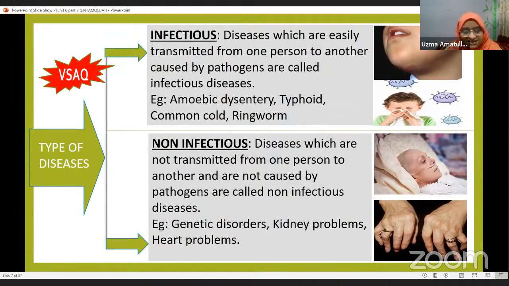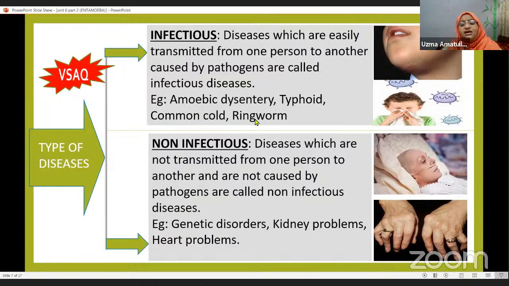Diseases which are easily transmitted from one person to another, caused by pathogens, are called infectious diseases. Like amoebic dysentery, we are going to learn this disease in today's session. This disease spreads through contaminated food and water. Typhoid is the same way, also a waterborne disease. The common cold spreads through air, by inhalation of contaminated air.